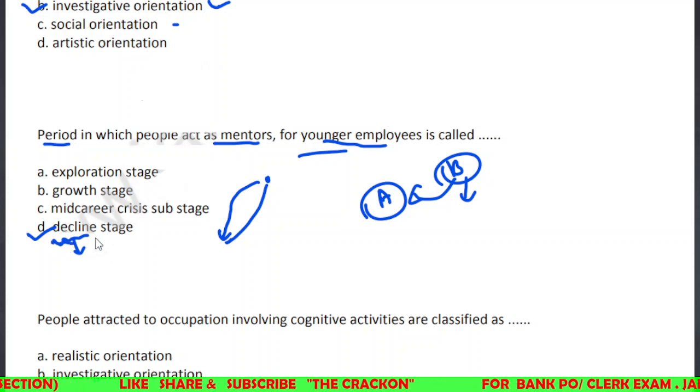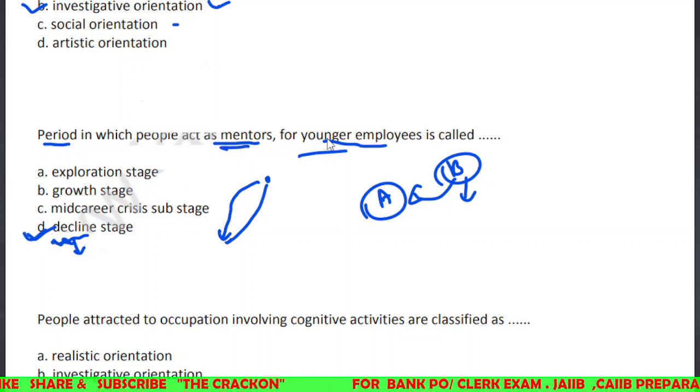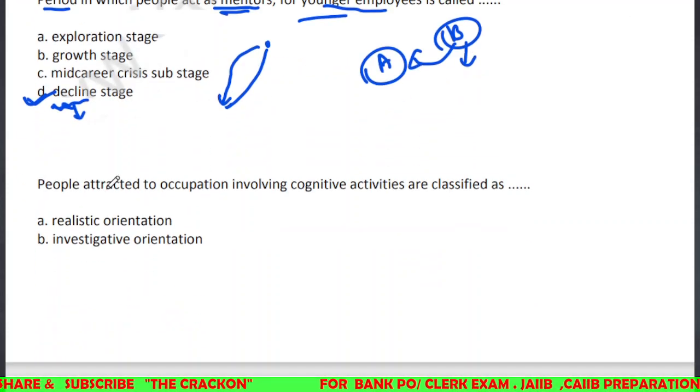And this is happening when you have attained the saturation point, right? So this is known as declining stage. Here is the mentor, and young generation is the keyword. So we'll see the next one.